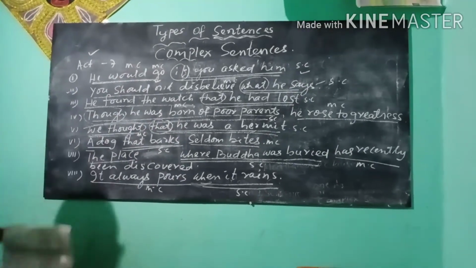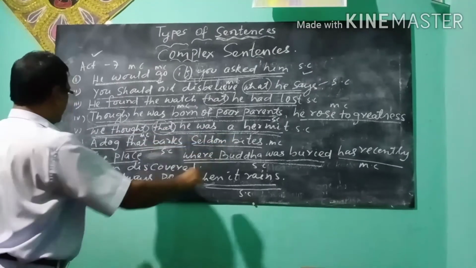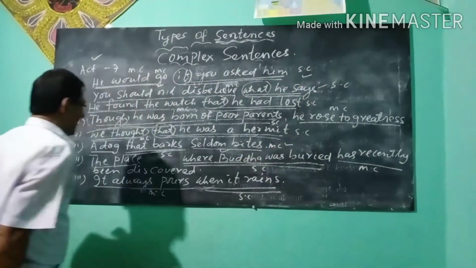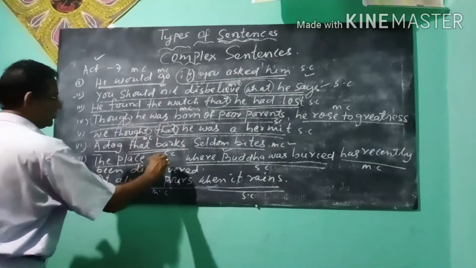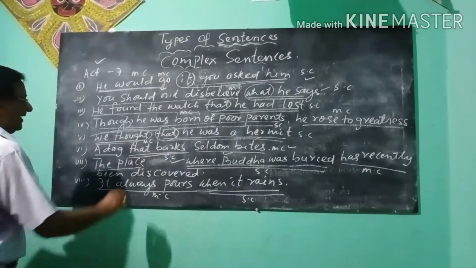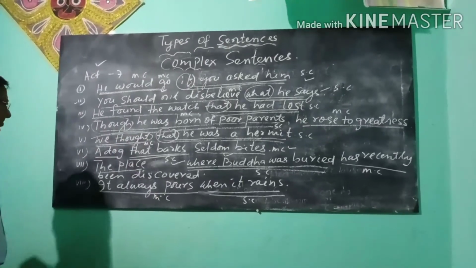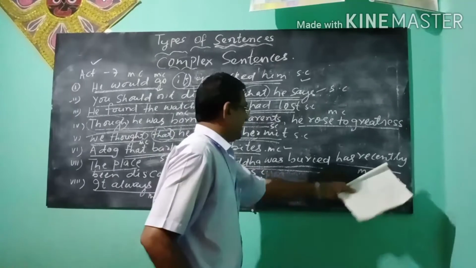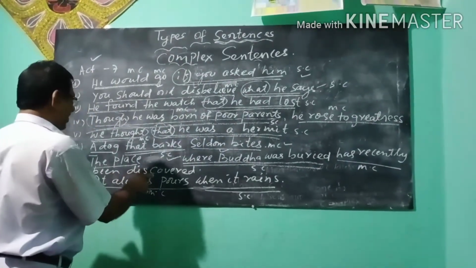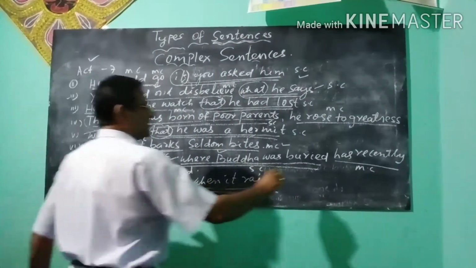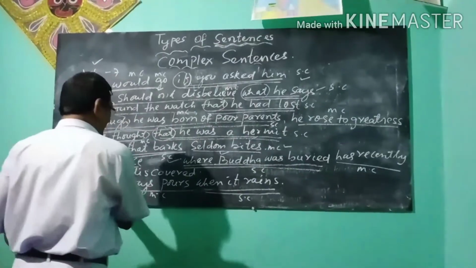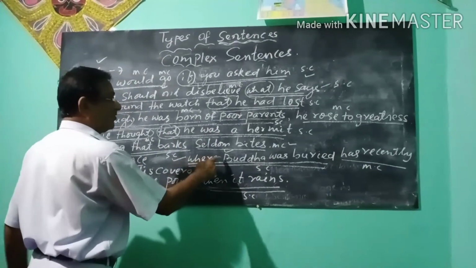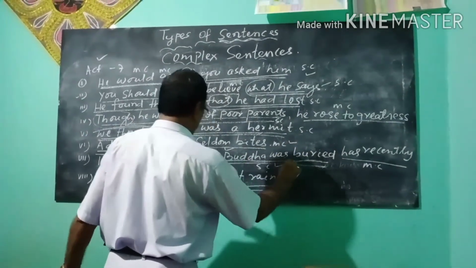A dog that barks seldom bites. A dog seldom bites, MC, main clause. And that barks, subordinate clause. And that is the subordinator. The place where Buddha was buried has recently been discovered. The place has recently been discovered, MC. Where Buddha was buried, subordinate clause.